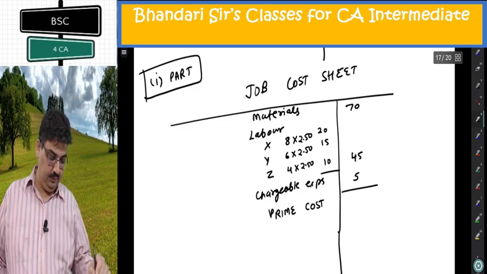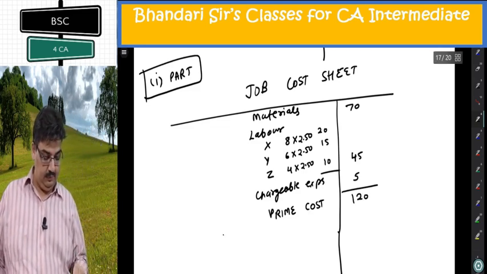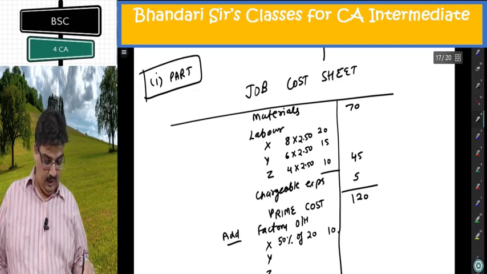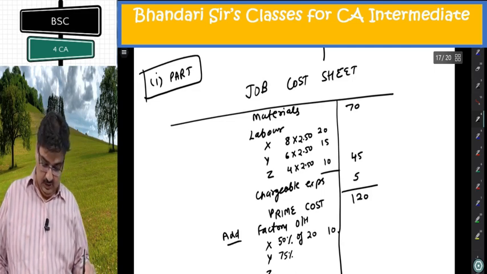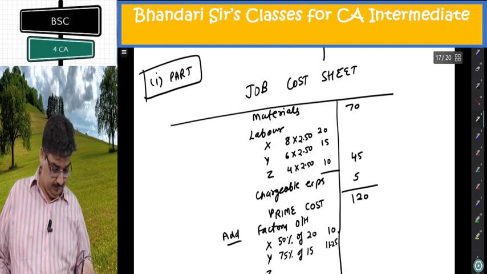Prime cost 120. Add factory overhead XYZ. 50% of 20 is 10, 75% of 15 is 11.25, 25% of 10 is 2.5.